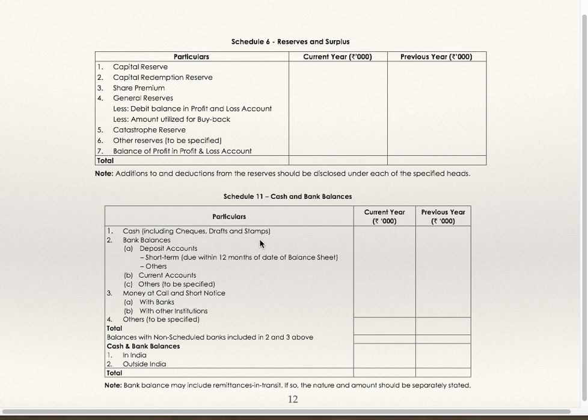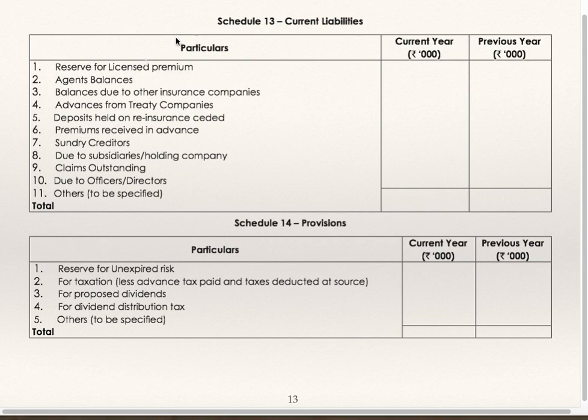Cash including cheques, drafts and stamps, bank balance, deposit account, short term, due within 12 months of the date of balance sheet, and others, current account, others, money at call and short notice with banks, with other institutions, and others. Total balance with non-scheduled banks included in 2 and 3 above. Cash and bank balance in India and outside India. Total. Bank balance may include remittances in transit. If so, the nature and amount should be separately stated.